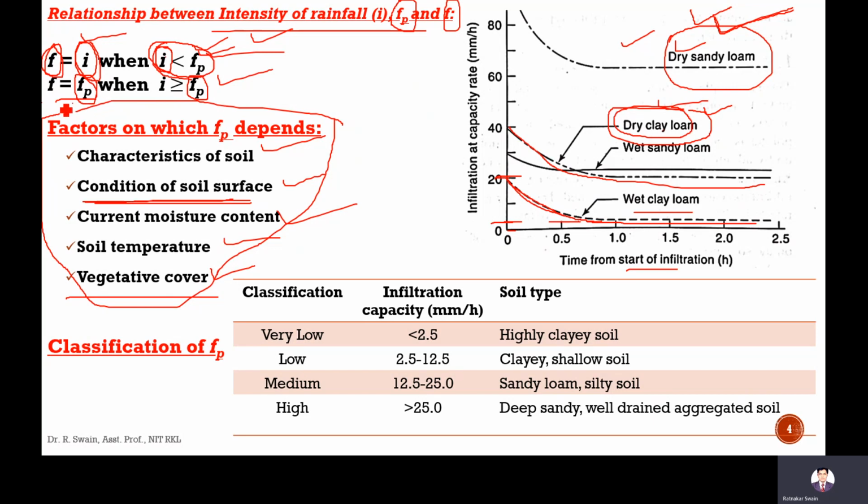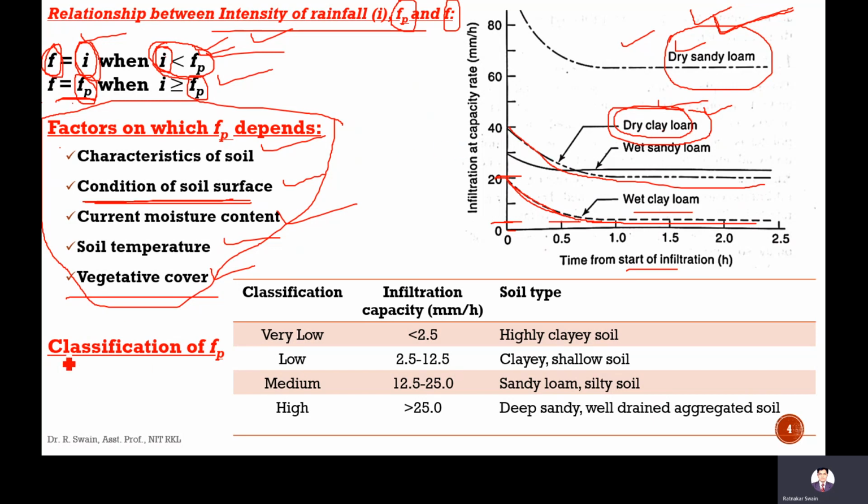Up to this fp, the soil can absorb water at this rate only. After that, since I is more, all rainfall water cannot go into the soil. Some part of the rainfall water will be left above the soil. That is called runoff. That is called runoff.